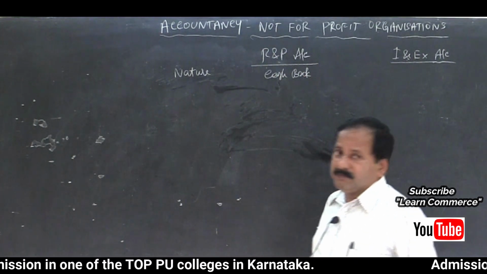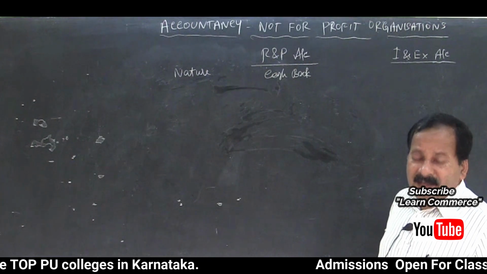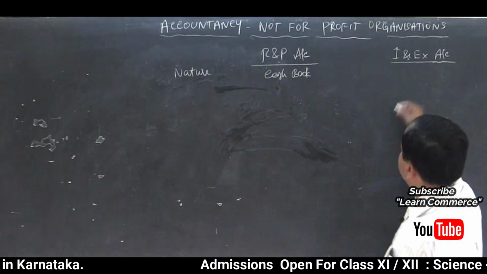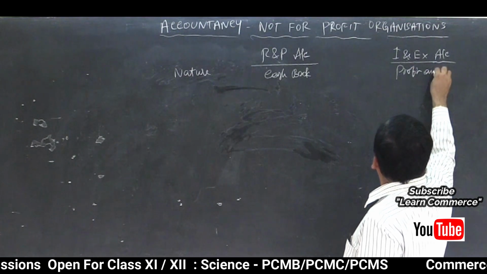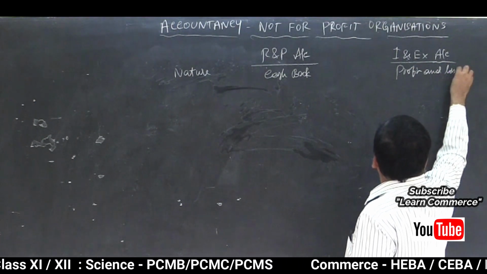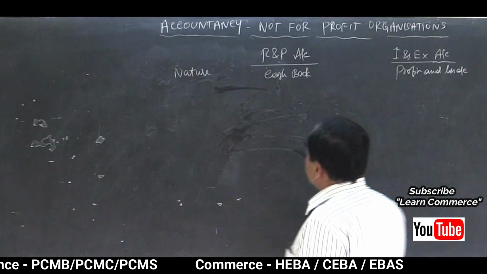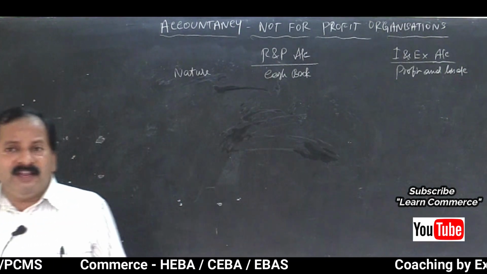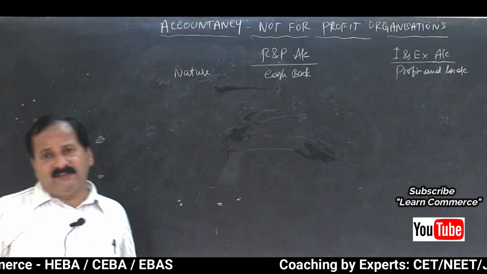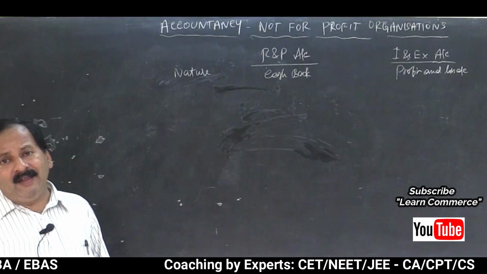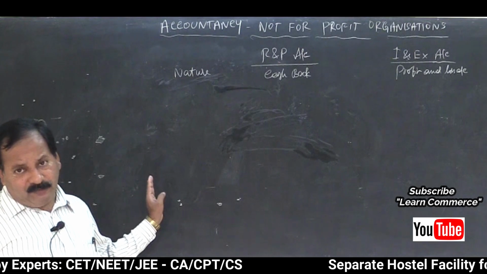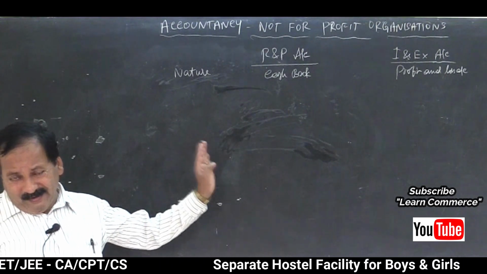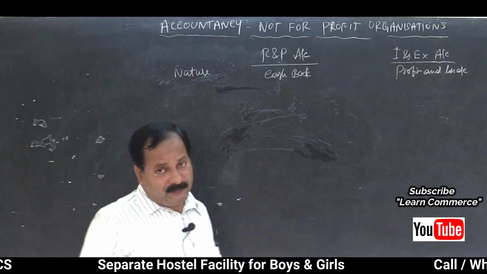And income and expenditure account is similar to profit and loss account. See, while preparing cash book, we are concerned only about cash receipts and cash payments, am I correct? Yes, we will record all the amount received on the debit side of cash book and we will enter all the cash payments on the credit side of cash book.